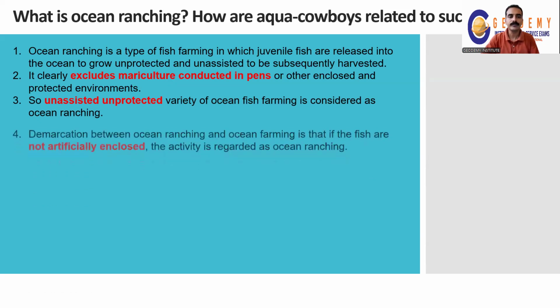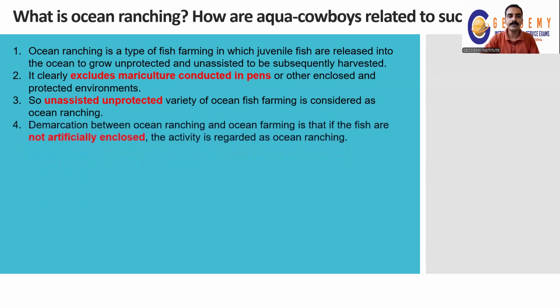And another definition: the unassisted, unprotected variety of ocean fish farming is considered as ocean ranching. The demarcation between ocean ranching and ocean farming is that if the fish are not artificially enclosed, the activity is regarded as ocean ranching. And in ocean ranching, we are not going to harvest only fish, but any other marine organisms. And in the protected and assisted environment, ocean ranching and ocean fish farming differ by the levels.